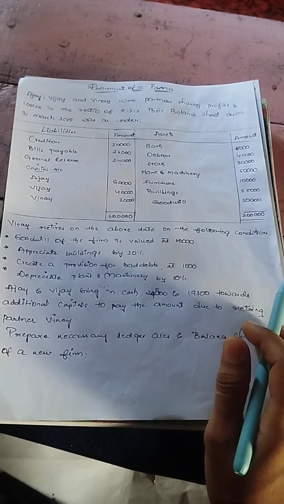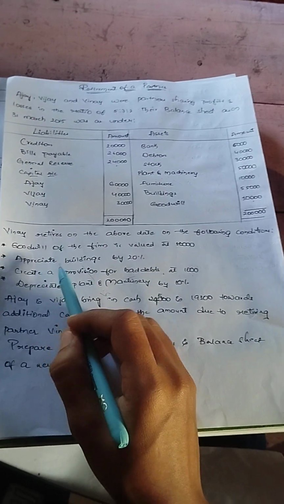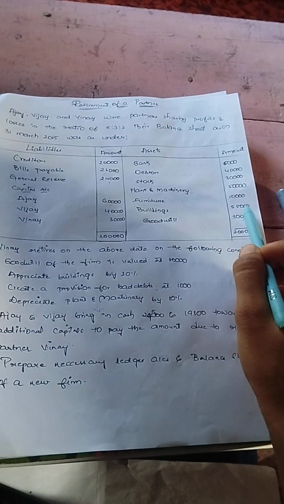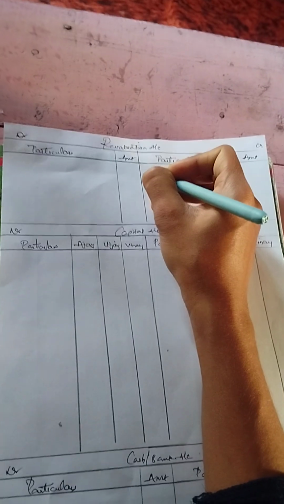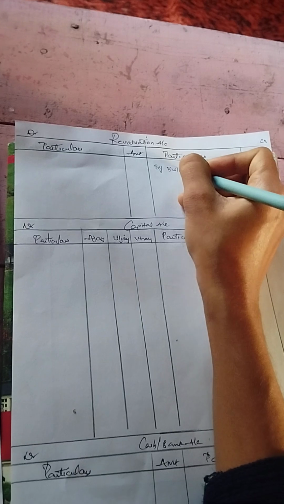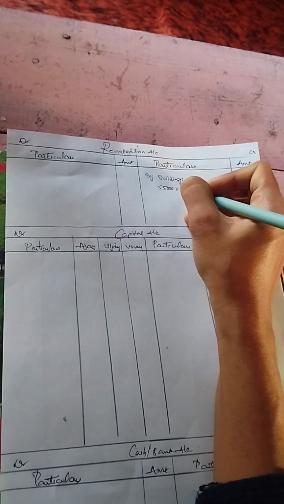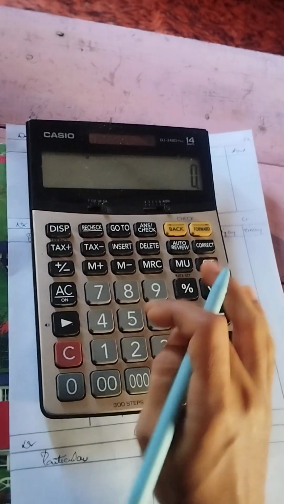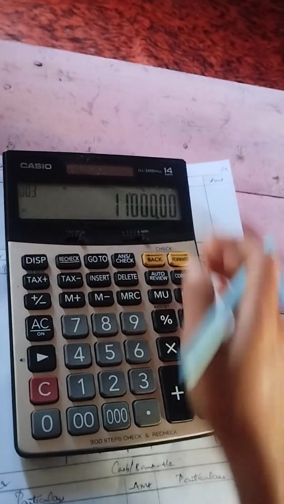Now let's start the problem. The first account is the revaluation account. So let's see the adjustments. Appreciate building by 20%. The value of building is 55,000. When the value of an asset is increased, we need to record it on the credit side of the revaluation account as by building. 55,000 into 20%, if we calculate on the calculator, we get 11,000.